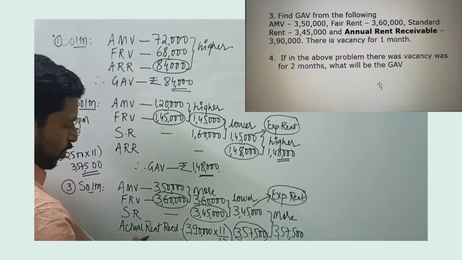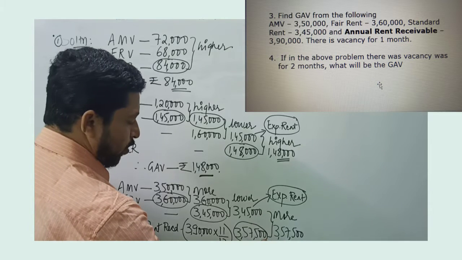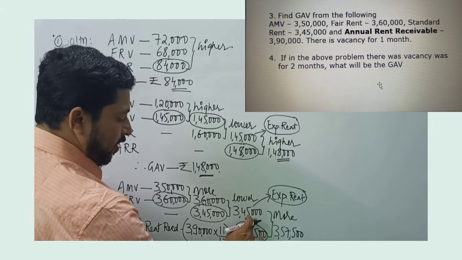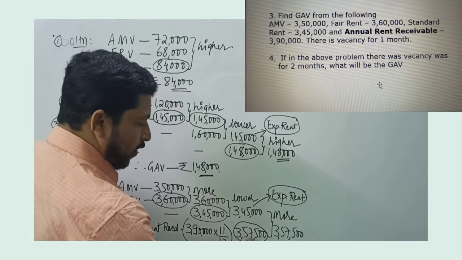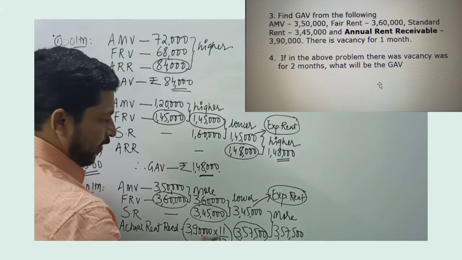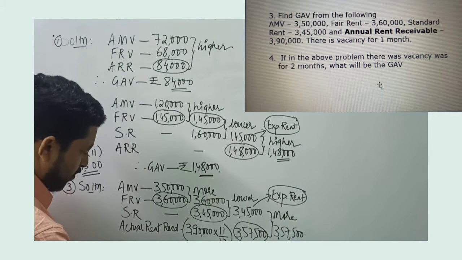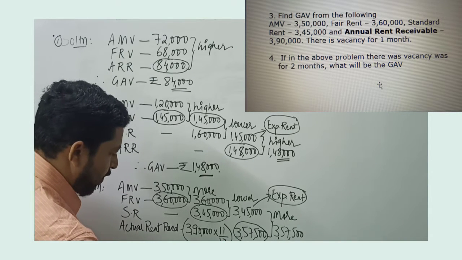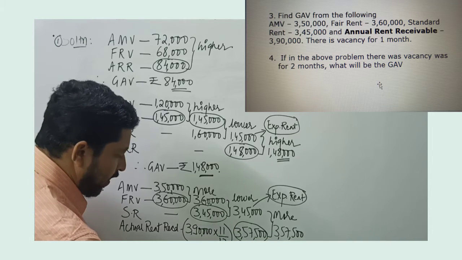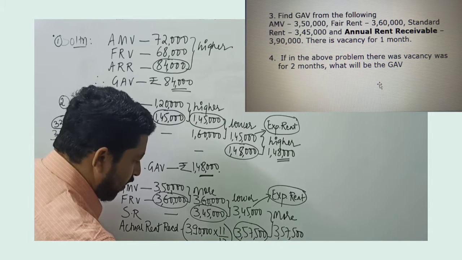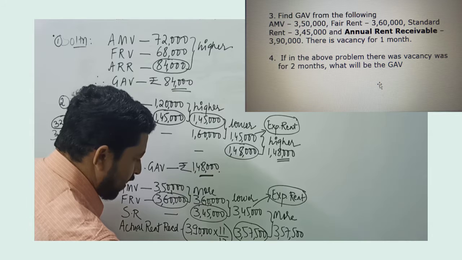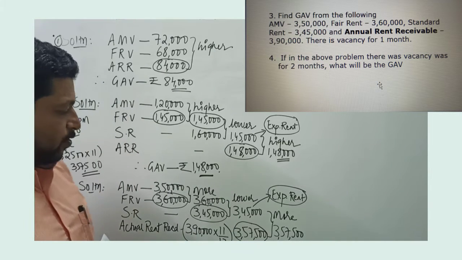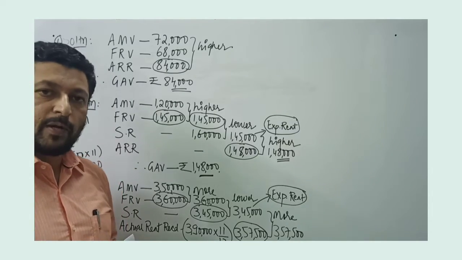Compare that with actual rent received, and among the two, whichever is higher. Expected rent is 3,45,000, but the actual rent received is 3,57,500. Therefore, we don't have to go to step 4, and we get the gross annual value in the third step itself. So that is 3,57,500.